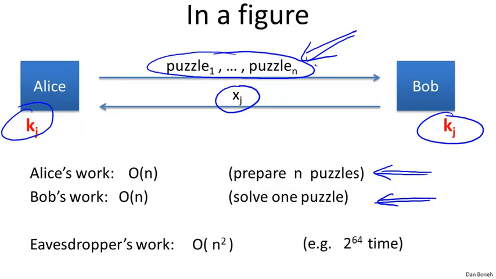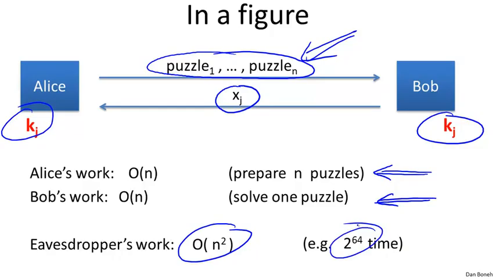So the answer is, of course, order n squared, quadratic time in n. He had to solve n puzzles. Each puzzle takes time n to solve, and as a result, he had to spend time order n squared. In our example, we said that there were 2 to the 32 puzzles, and each one took 2 to the 32 time to solve. So overall, the attacker's work is roughly 2 to the 64 steps.